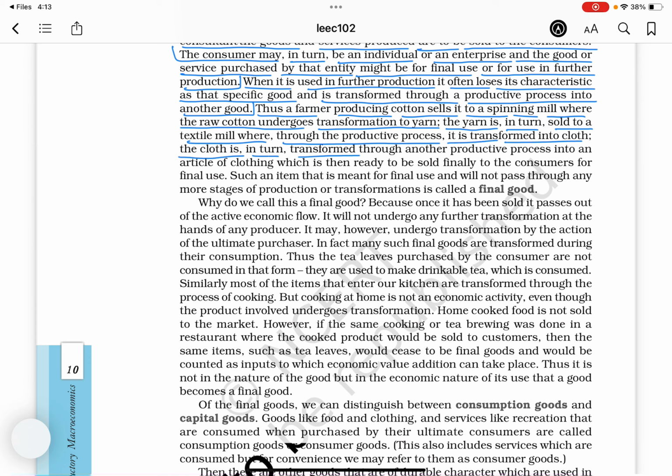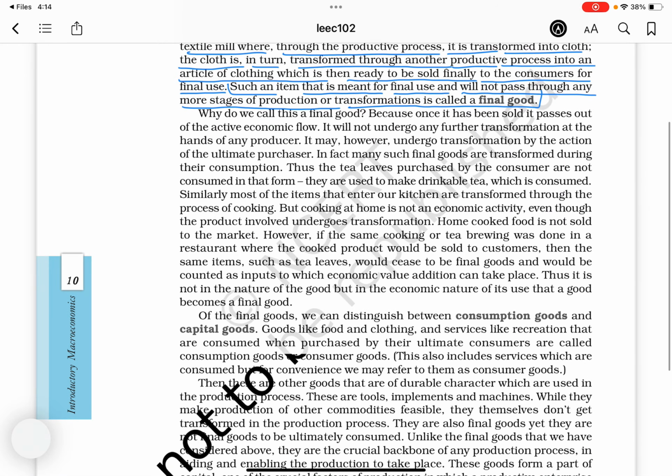The cloth is in turn transformed through another productive process into an article of clothing which is then ready to be sold finally to the consumers for final use. Such an item that is meant for final use and will not pass through any more stages of production or transformations is called a final good.